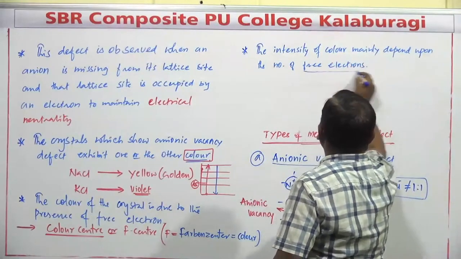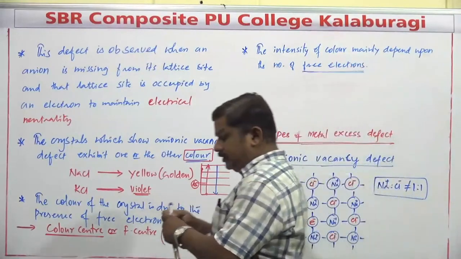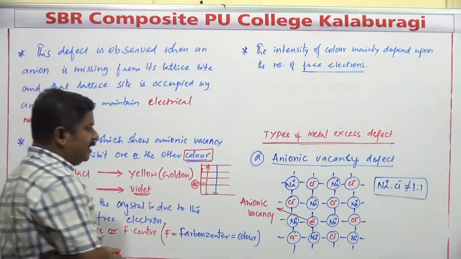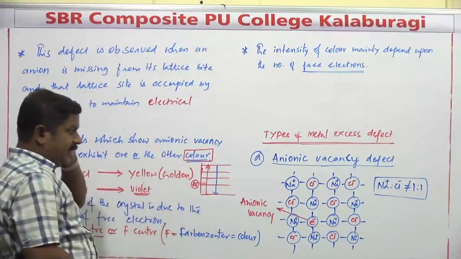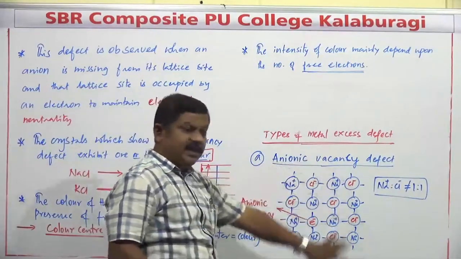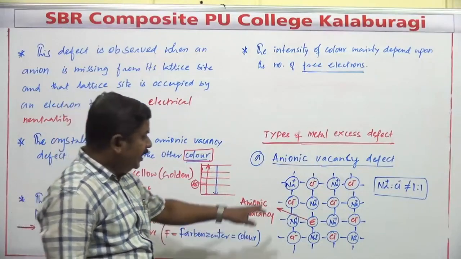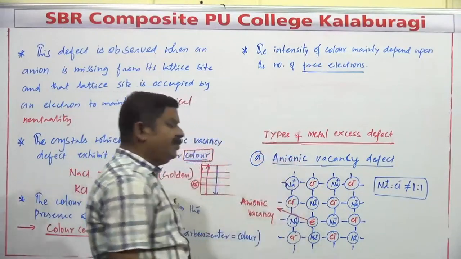Intensity of the color mainly depends upon the number of free electrons. As the number of free electrons increases, the intensity of the color also changes, and this type of defect is called anionic vacancy defect. Clear? So here one of the anions is going to be missing from it.